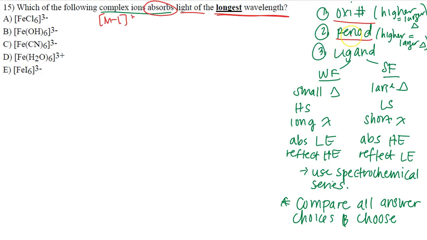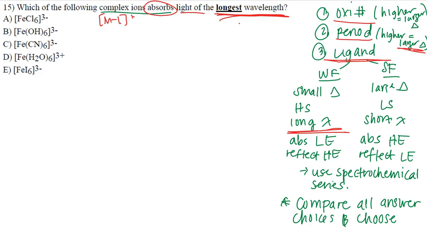We also can look at period. If you're in a higher period on the periodic table, you tend to have a larger crystal field splitting. If you tend to have a larger crystal field splitting, you tend to also absorb light of a shorter wavelength. So little details like that. But of course, the biggest portion for us to be able to distinguish all these complex ions is going to be the ligand. If you have a weak field ligand, which has small crystal field splitting, high spin, and has the ability to absorb low energy light, which means long wavelengths, then of course, if you have a weak field, you know it's going to end up being able to absorb that long wavelength, right?